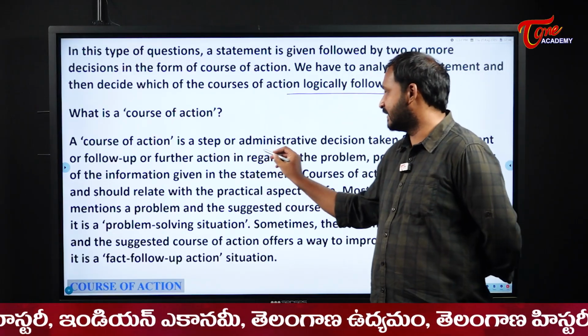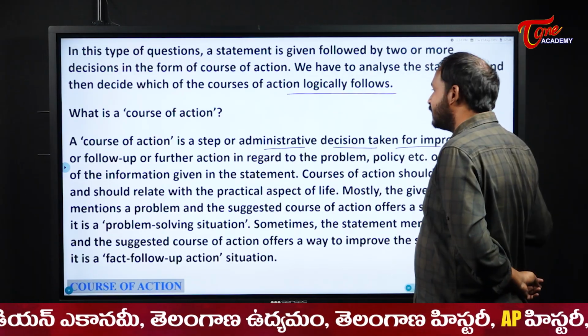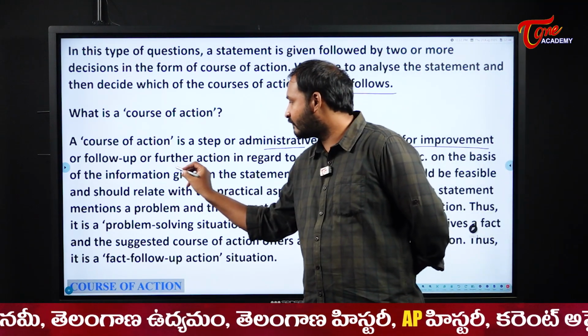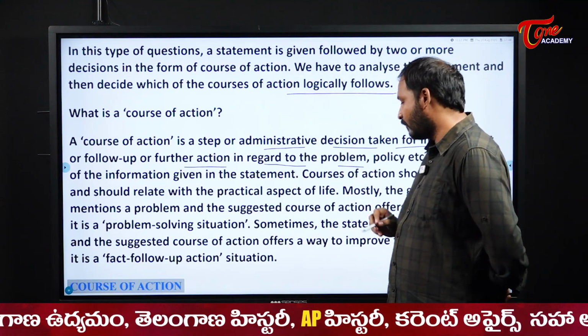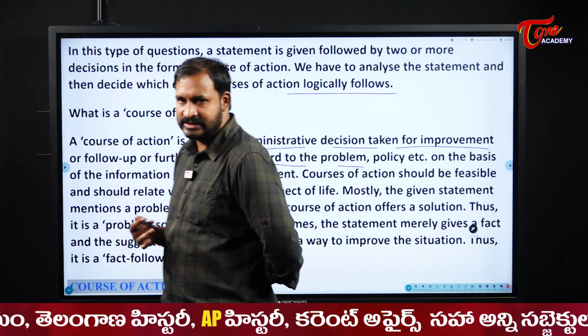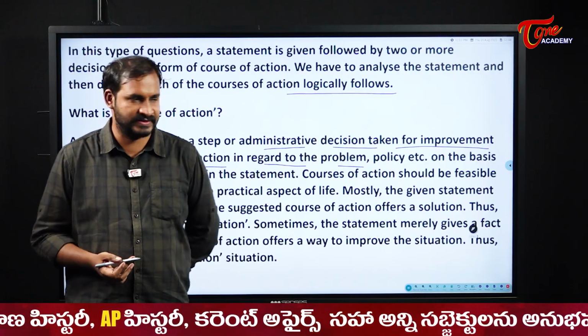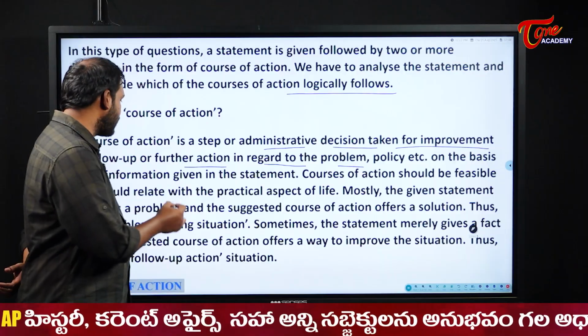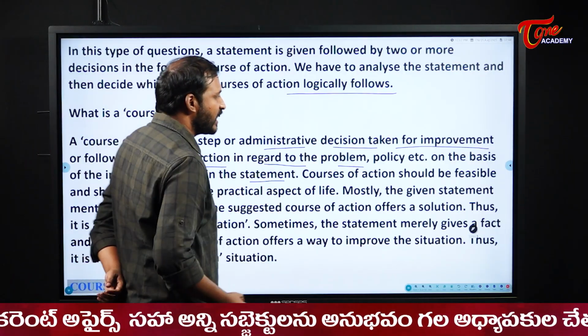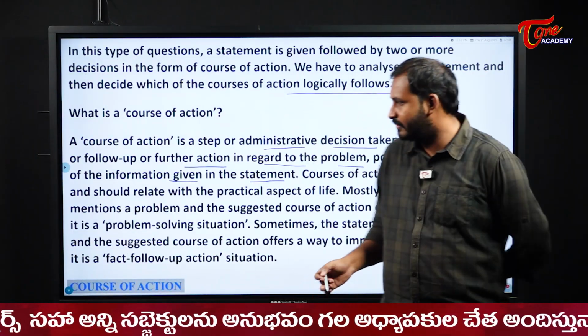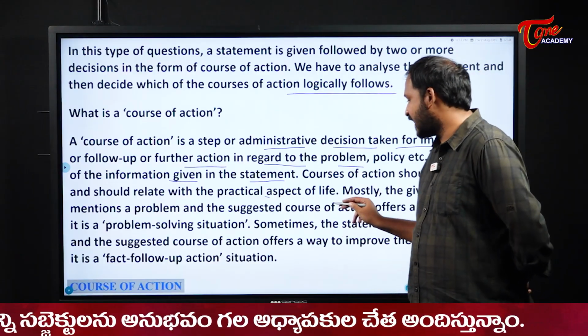Course of action is a step or administrative decision taken for the improvement or follow-up or further action in regard to the problem. So, usually this is like an administrative decision case. On the basis of the information given in the statement, the course of action should be feasible. It should relate to the practical aspect of life.